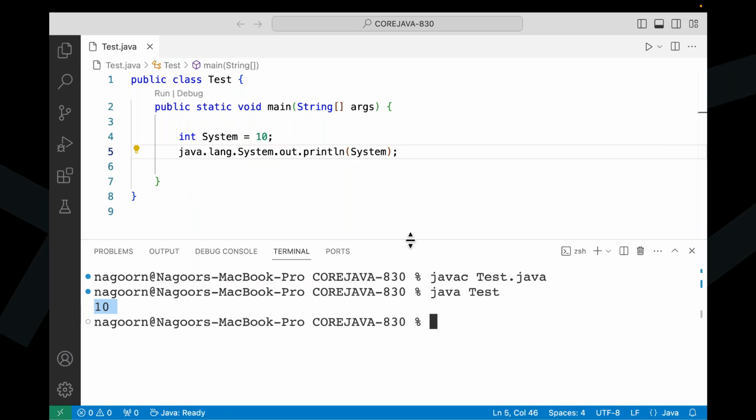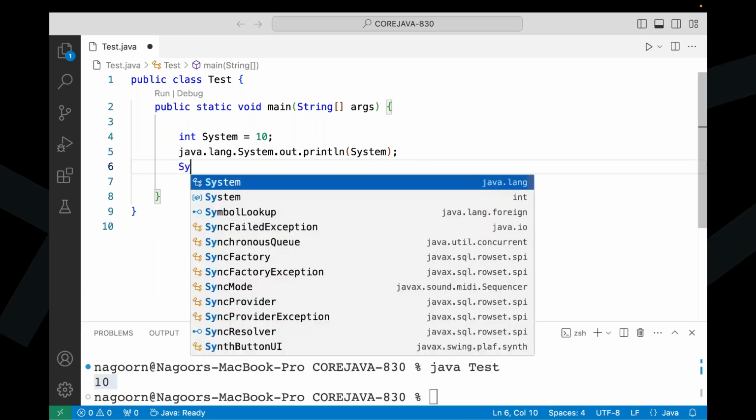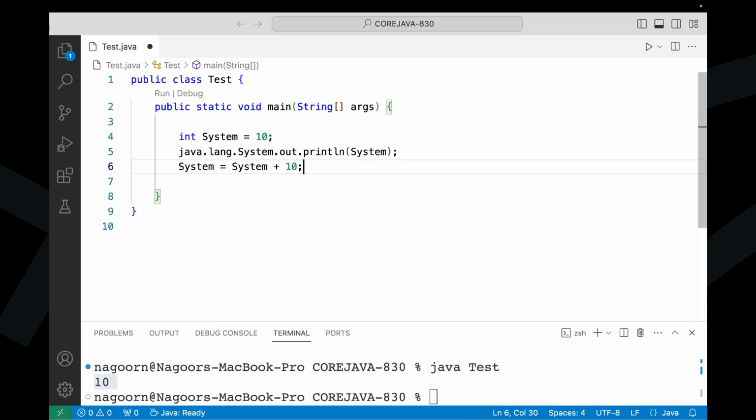Now tell me one more point here. Now I'm going to use system = system + 10, like a = a + 10, where a = 10. In the same way, system = system + 10. Now tell me, guys, here two times we have used system in this line. In both the times, is system used as an integer variable or class name? Integer variable. Are we able to get any compilation error? No compilation error here.